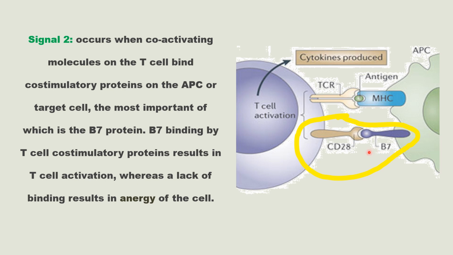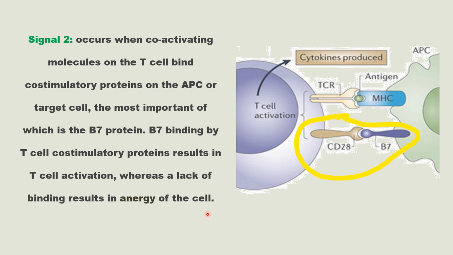If a T cell binds MHC plus antigen peptide but is not able to interact with B7, that means CD28 is not able to interact with B7, then what will happen? That will lead to anergy of the T cell. That means the T cell will become inactivated.